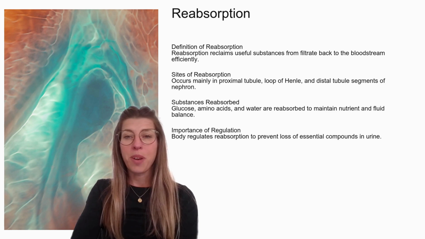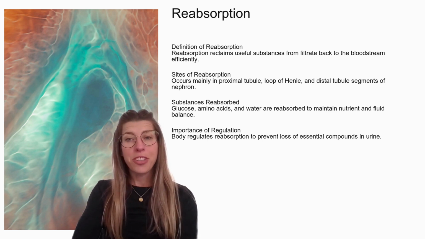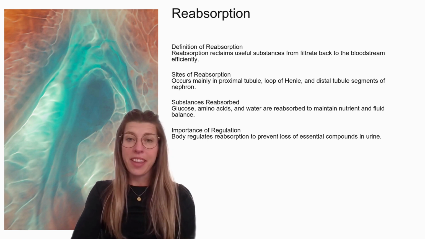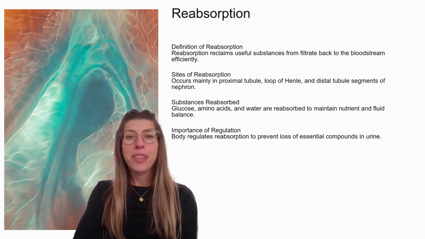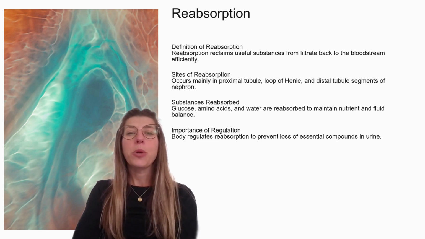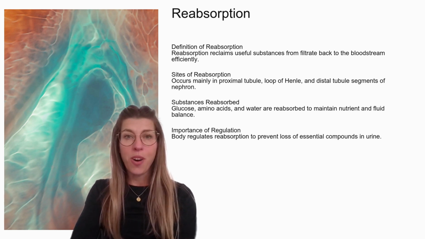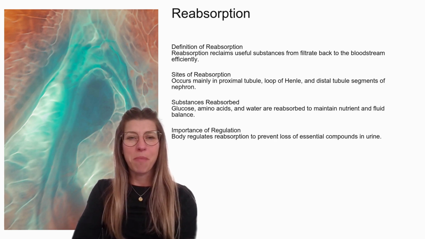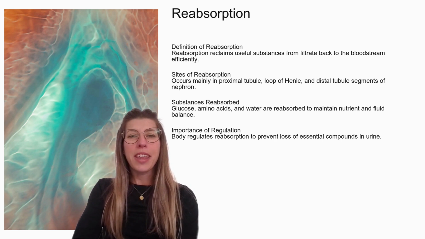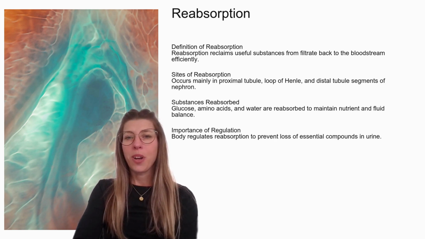The nephron also reabsorbs substances. This reabsorption property reclaims useful substances from the filtrate back to the bloodstream efficiently. This occurs mainly in the proximal tubule, loop of Henle, and distal tubule segments of the nephron. At these sites, glucose, amino acids, and water are reabsorbed to maintain nutrient and fluid balance. The body regulates reabsorption in efforts to retain essential compounds that would otherwise be lost in urine.